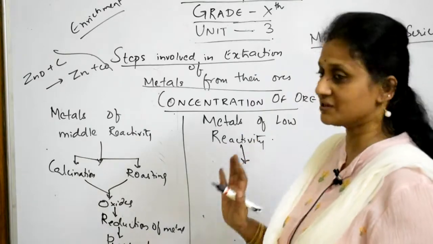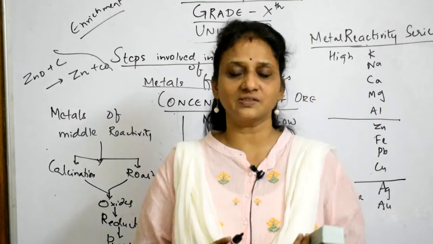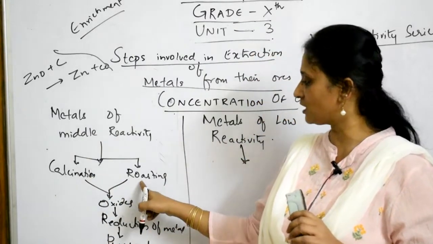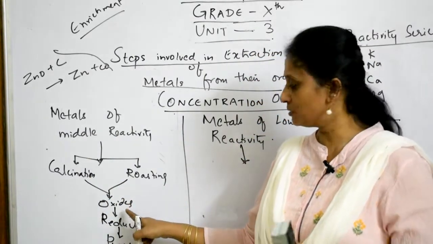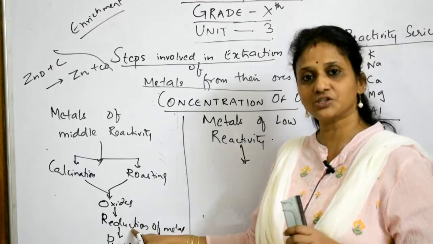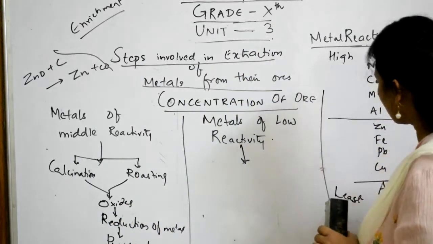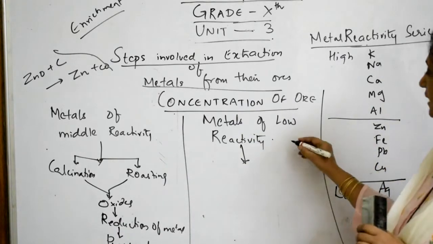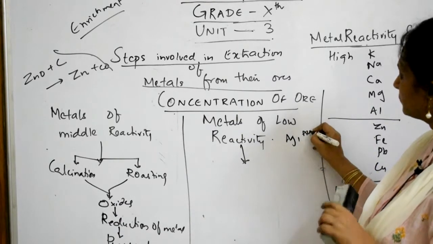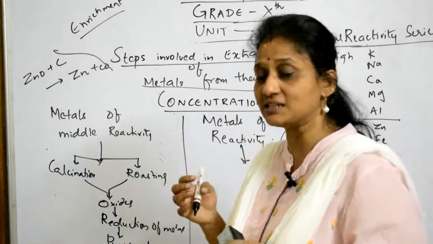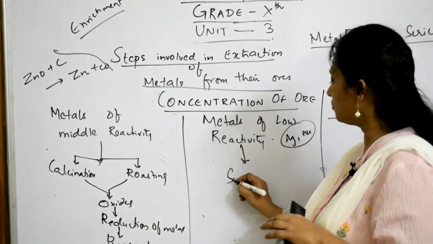So basically, first the carbonate ore and sulfide ore undergo calcination and roasting. From that, oxide ore is formed. From the oxide I'll be doing reduction. From the reduction, purification. When it comes to the low reactivity metals, like silver and gold, Ag and Au, they exist with very low reactivity. They exist in the form of sulfides.